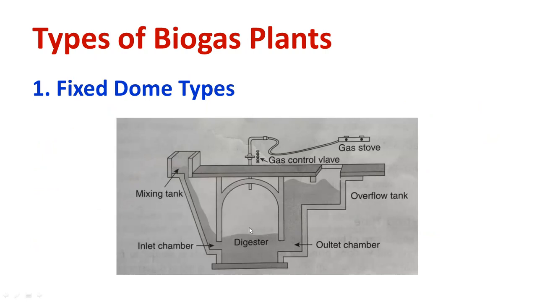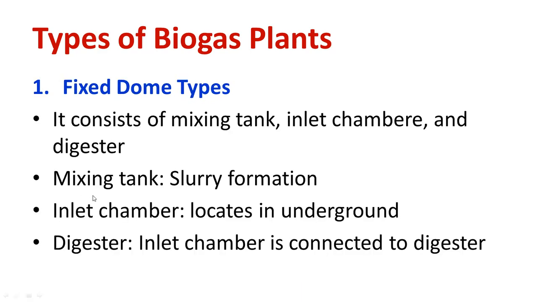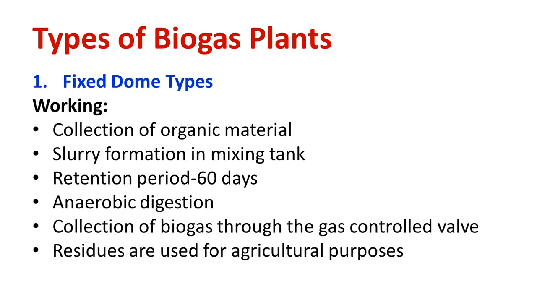What is the importance of the digester? Mixing action takes place, and here only the anaerobic digestion takes place. What is the ratio of cow dung and water? Those things you can explain. Then the overflow tank, the importance of the overflow tank, how the gas is connected, all the things you can explain. I request everybody to study the diagram properly. If you study, then you can explain very easily. What is slurry? Slurry is nothing but water and cow dung. That is called slurry.